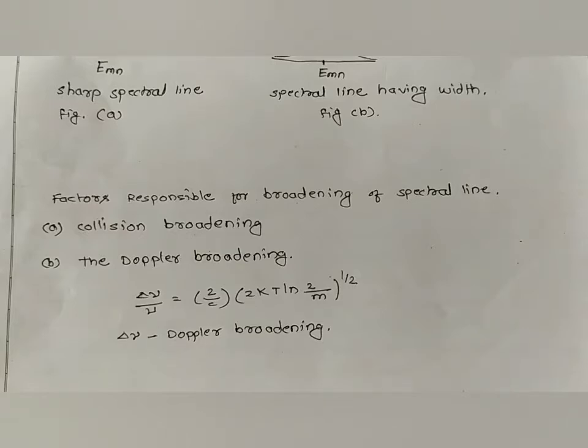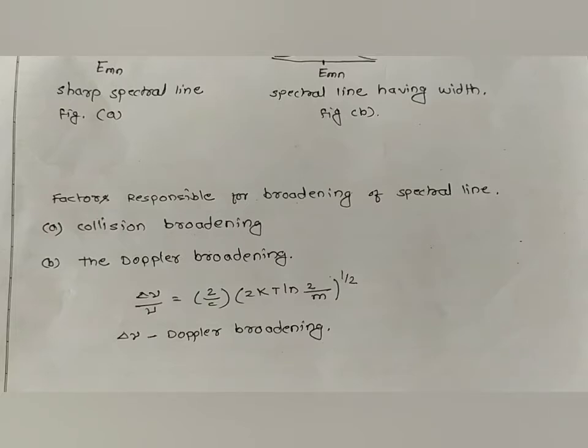There is a direct proportionality, and therefore to get a sharp spectrum or to reduce the broadening, we have to decrease the temperature. Therefore in the case of gas and liquid samples, the spectra are measured when the temperature is lower. Now this is about the width of a spectral line. There are two factors responsible for the broadening of a spectral line: one is collision broadening, another is Doppler broadening.